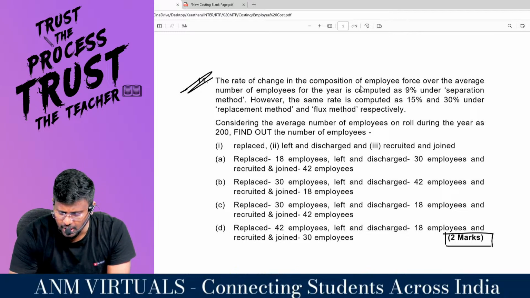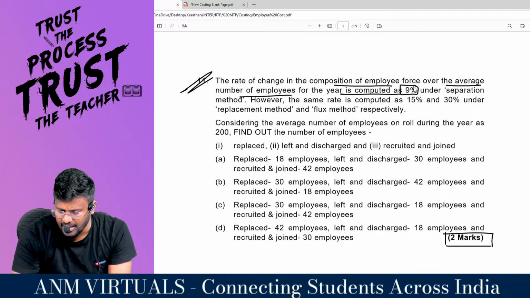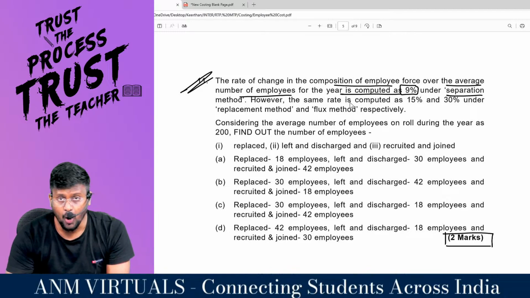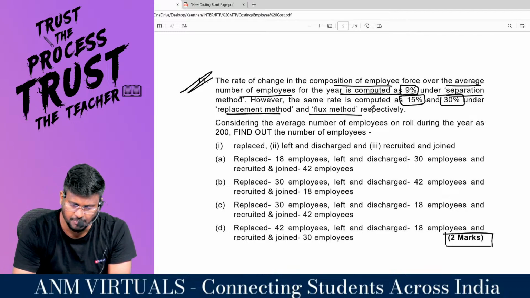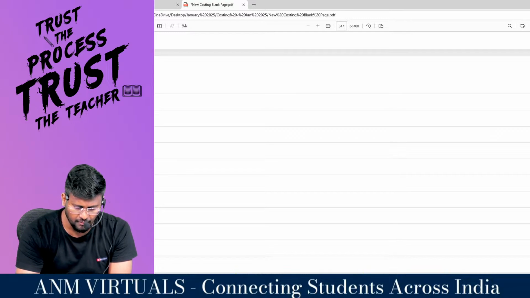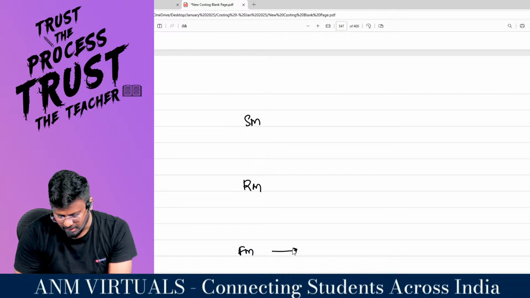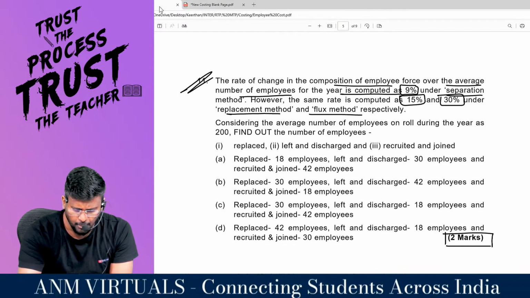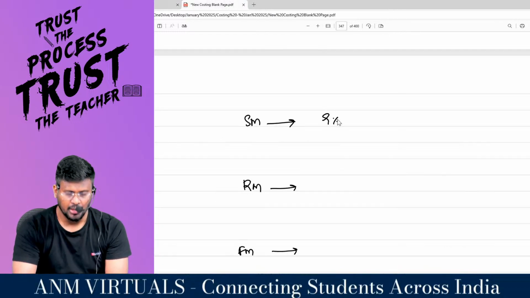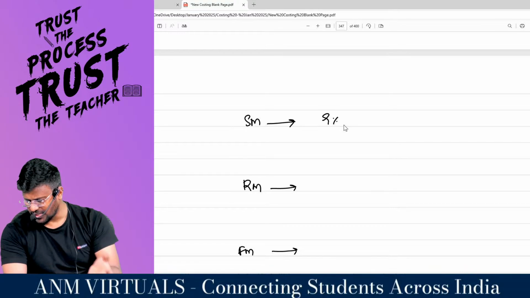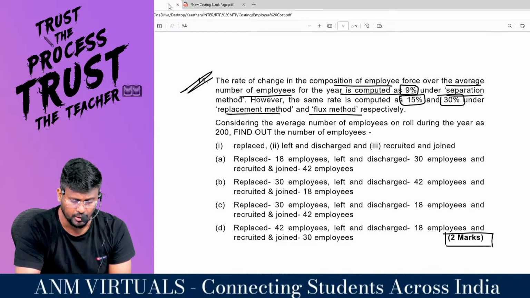The rate of change in the composition of the employee force over the average number of employees for the year is computed as 9% under the separation method. However, the same rate is computed as 15% and 30% under the replacement method and flux method respectively. So, my dear lovable students, number one, separation method, replacement method, flux method. Tell me, what about the separation method? The separation method rate is equal to 9%. So 9% of the total labor force has gone out. That means if 100 employees are the average employees, 9 people went out during the year.